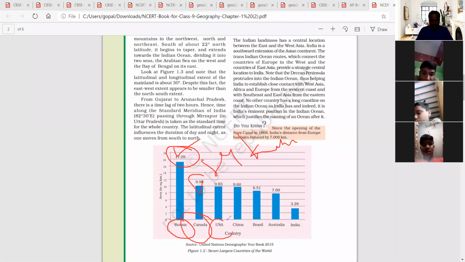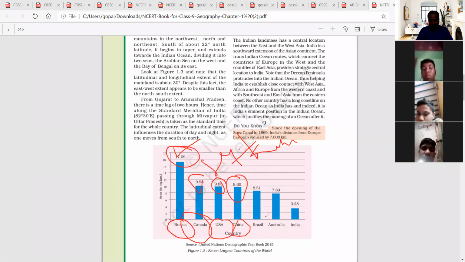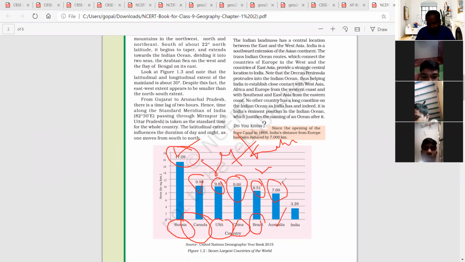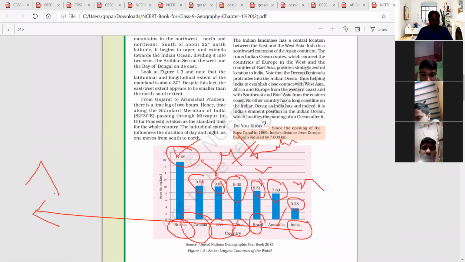Next, the third biggest country is USA, 9.83 square kilometers, and then China. China is the fourth largest country with 9.60 square kilometers. After China, it is Brazil, having 8.51 square kilometers. Next, Australia, 7.69 square kilometers. And India is 3.28 square kilometers. So India is called the seventh largest country in the world.